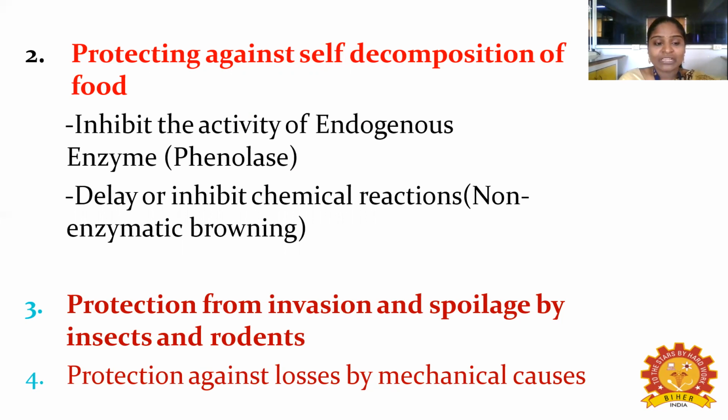The fourth principle of food preservation is protection against losses by mechanical causes. By mechanical means we can say there are various mechanical things available, so that the food will not come out. So these are the principles of food preservation: protection from microorganisms, protection against self-decomposition, protection from insects and rodents, and protection against losses.